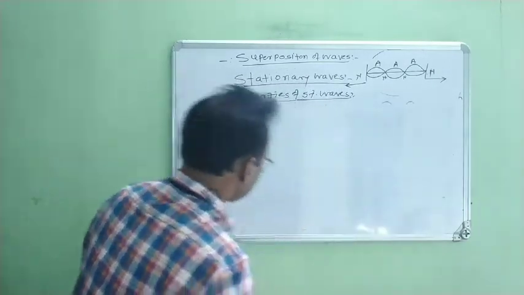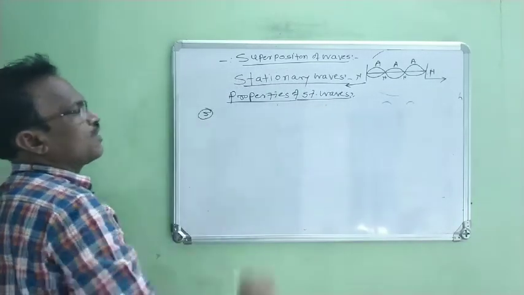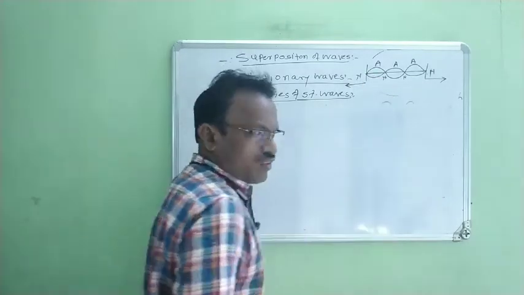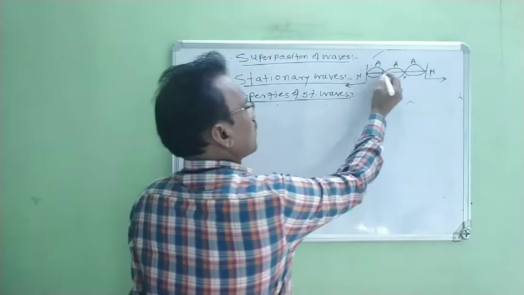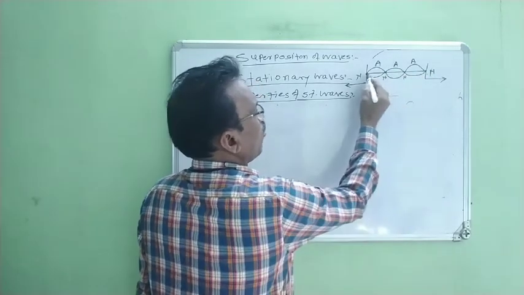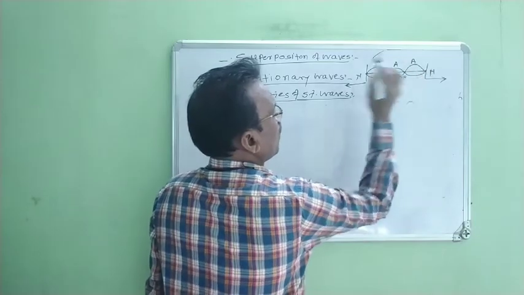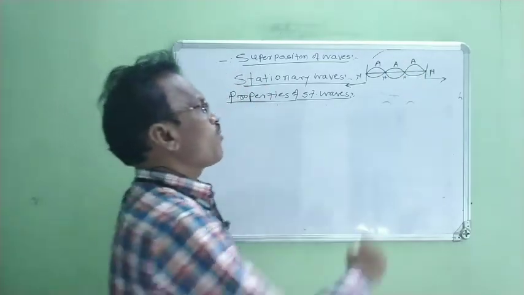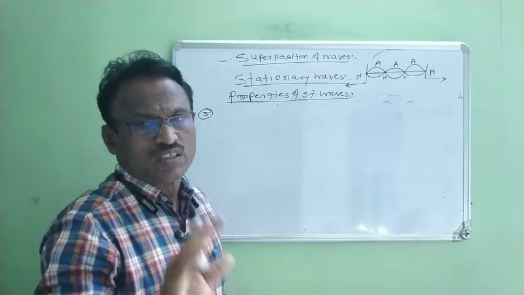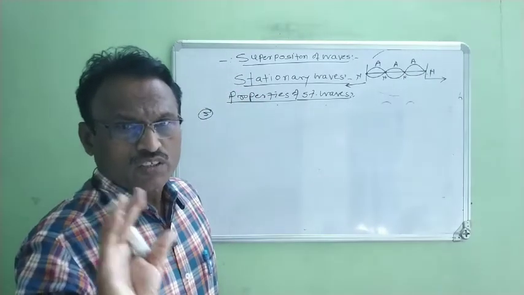Number 5. Now, we know that this is one point in this medium, this is another point, this is another point. Now, at these points the vibration of the particles of that medium is not there, meaning the vibration is zero.